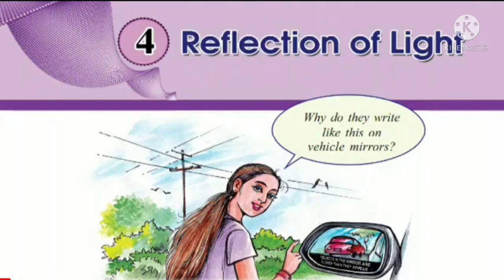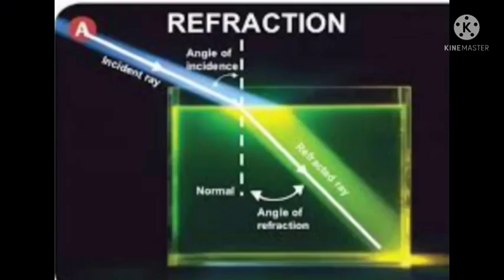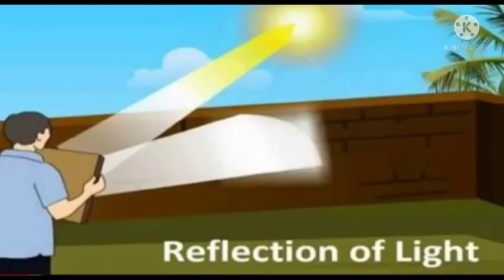Which are the phenomena helpful for this? You have studied about refraction and reflection in previous classes. Let's have more discussion on the reflection of light. This is the picture of reflection of light. Light is reflected by hitting on an object.